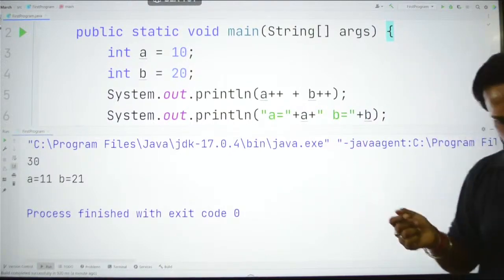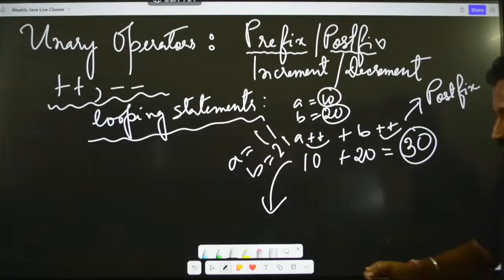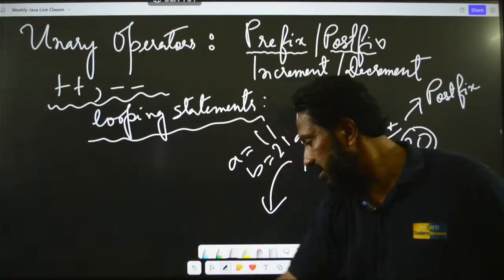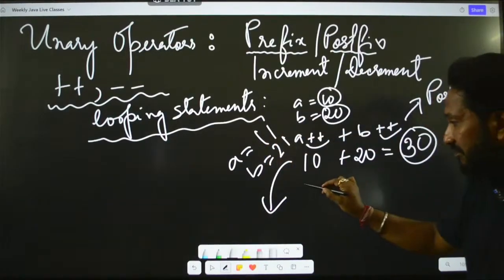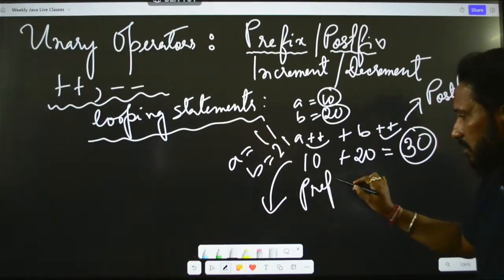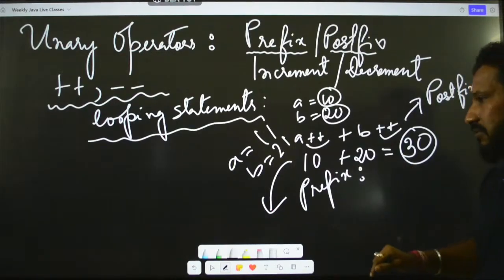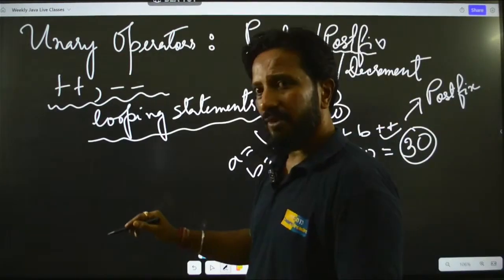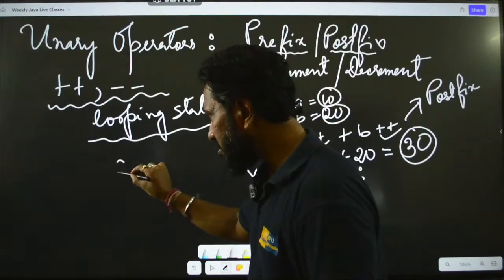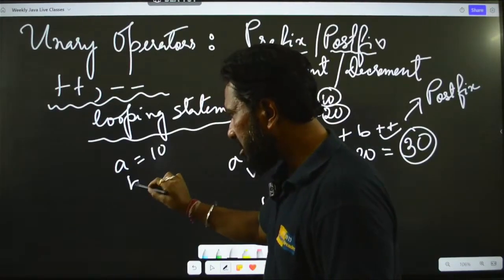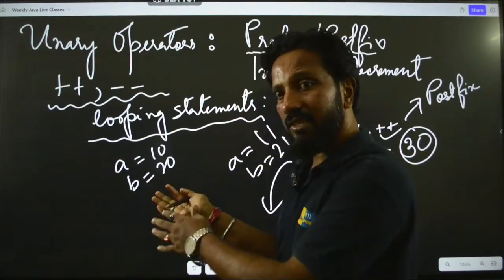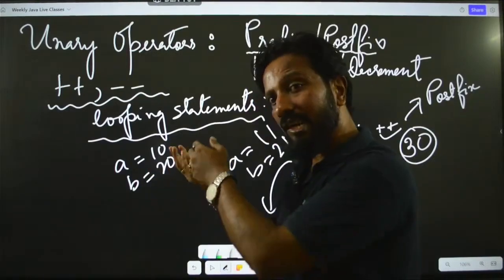But if I had done this with the prefix, okay, prefix will be something like this. Okay, let me just explain it here. If I have done it regarding the prefix, now if I have a equal to 10, b equal to 20, prefixes, remember the symbols will come before the variable.